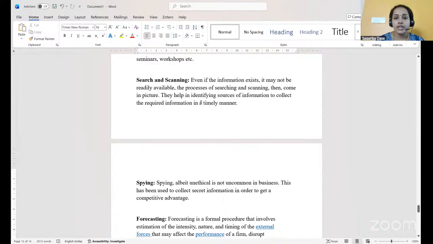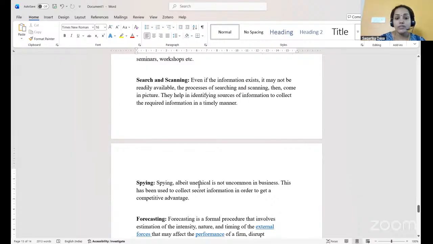Then search and scanning. Even if the information exists, it may not be readily available. The process of searching and scanning then comes into the picture. If the information is there but it is not available, in that case they have to search and scan the factors that are related to the environment which are having an effect on the business.